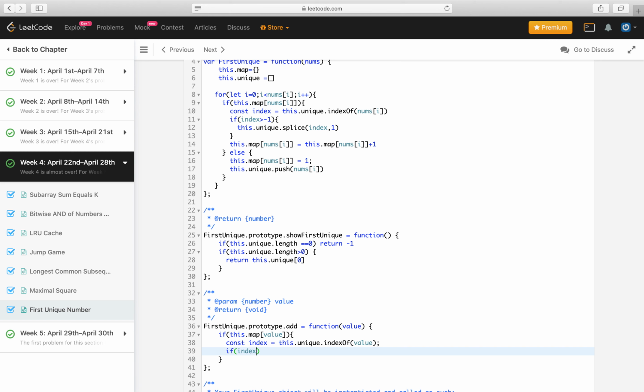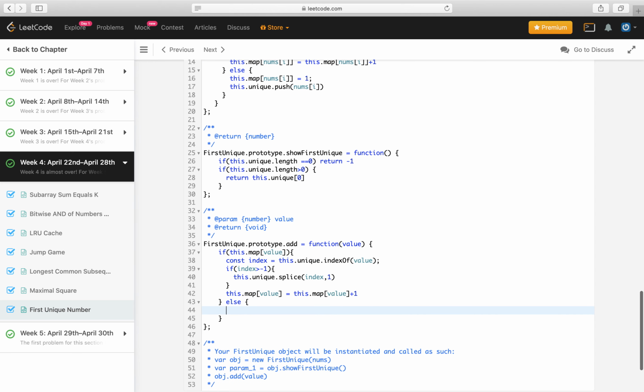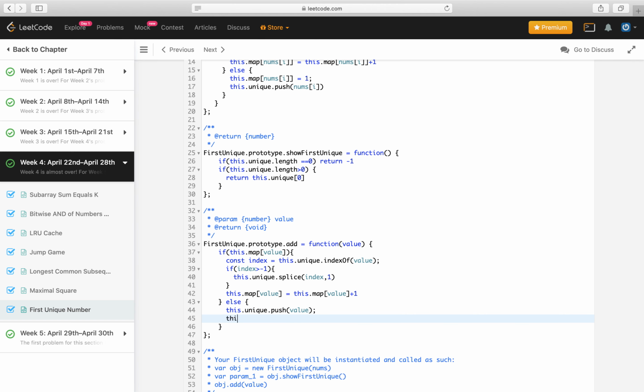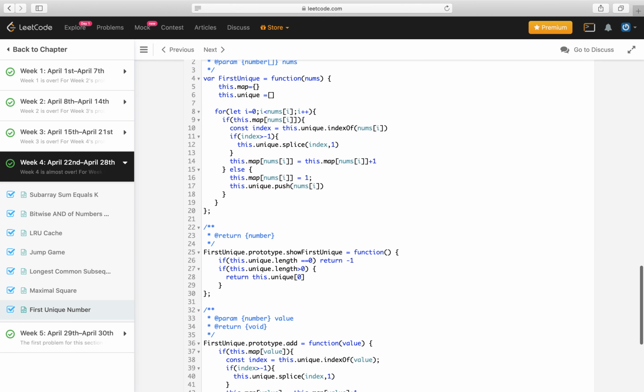And if the index is greater than -1, this.unique.splice(index, 1), and then we do this.map[value] equal to this.map[value] + 1, else this.unique.push(value), and this.map[value] is... no, sorry, this is the first time it's coming, so it will be initialized to 1. Okay, so that's it.